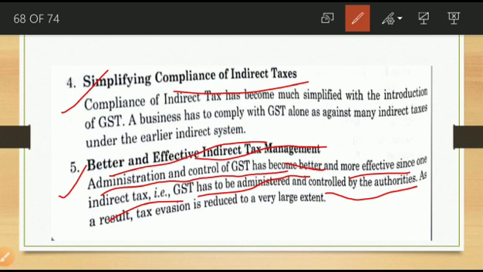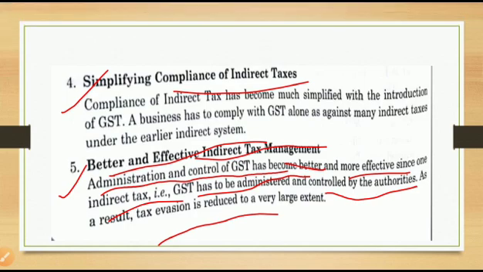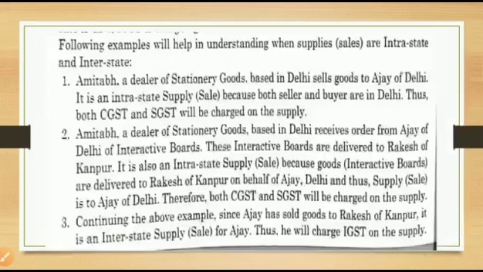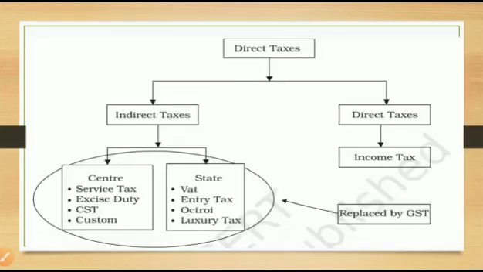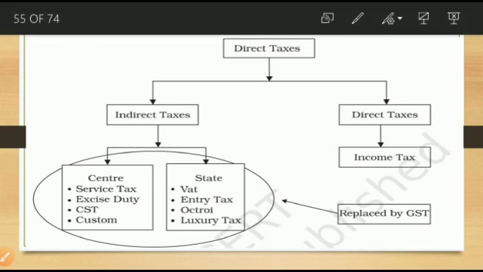As a result, tax evasion is reduced to a very large extent. Authorities can concentrate on this one tax, so if anyone is evading, meaning not paying any tax, they can easily catch that person. Okay. Different taxes are there, which yesterday we discussed in the previous one, that is the early period indirect taxes.